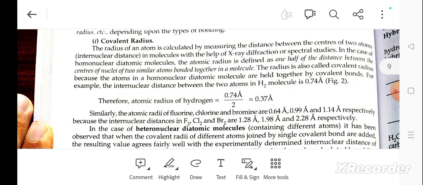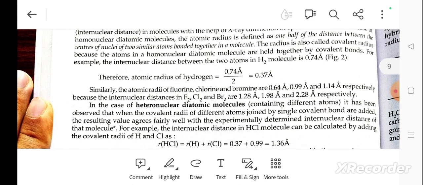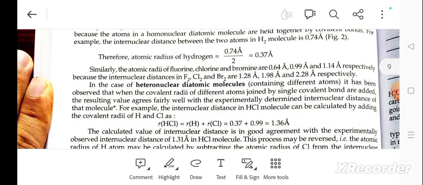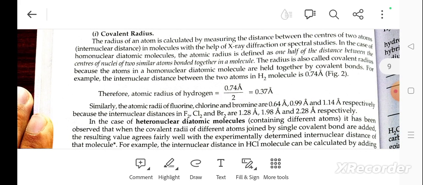The radius of an atom is calculated by measuring the distance between the centers of two atoms in a molecule, with the help of X-ray diffraction or spectroscopic study. In the case of a homonuclear diatomic molecule, the atomic radius is defined as one half of the distance between the centers of two similar nuclei bound together in a molecule. The radius is called covalent radius because the homonuclear diatoms are held together by a covalent bond.